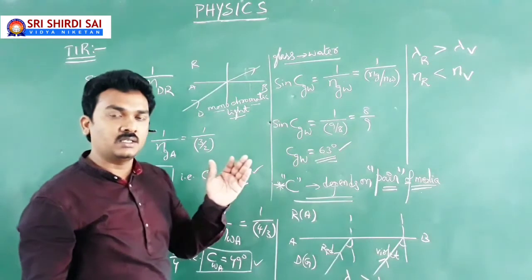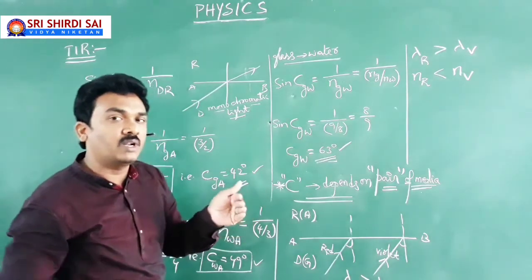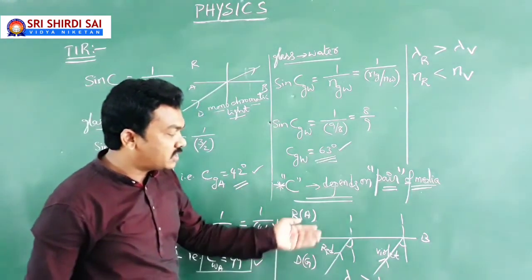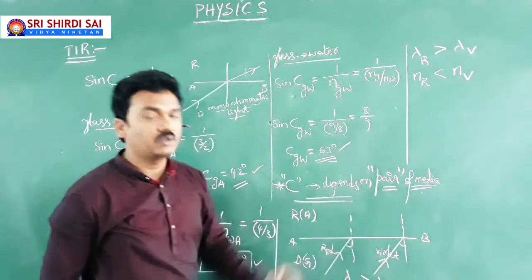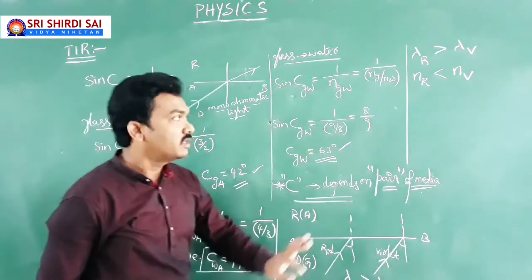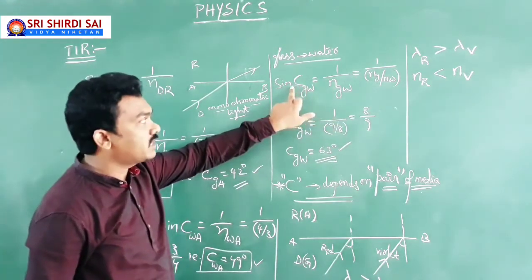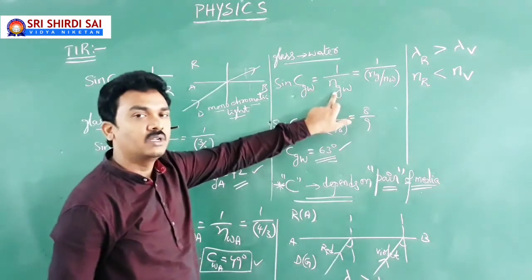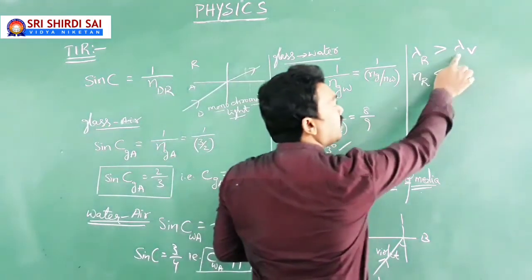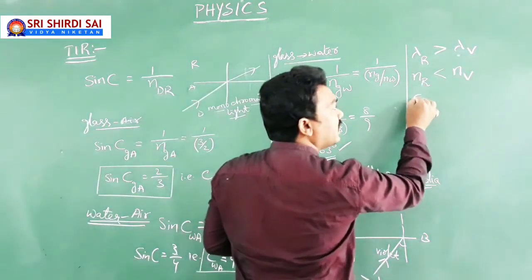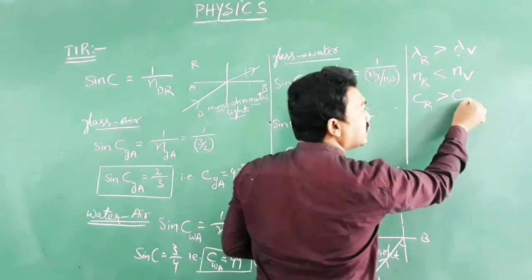Because you have learned in the earlier class, the refractive index of a material medium is inversely proportional to the wavelength of light. So when the light is traveling from glass to air, the refractive index for red color will be different from the refractive index for violet color because of the difference in wavelength. Whenever the refractive index changes, the critical angle changes. How? Inversely, because sin C equals 1 by n, the reciprocal. That's why C varies inversely with n. It means lambda r greater than lambda v, then n r less than n v. Then automatically the critical angle of incidence in glass for red color will be more than the critical angle of incidence in glass for violet.